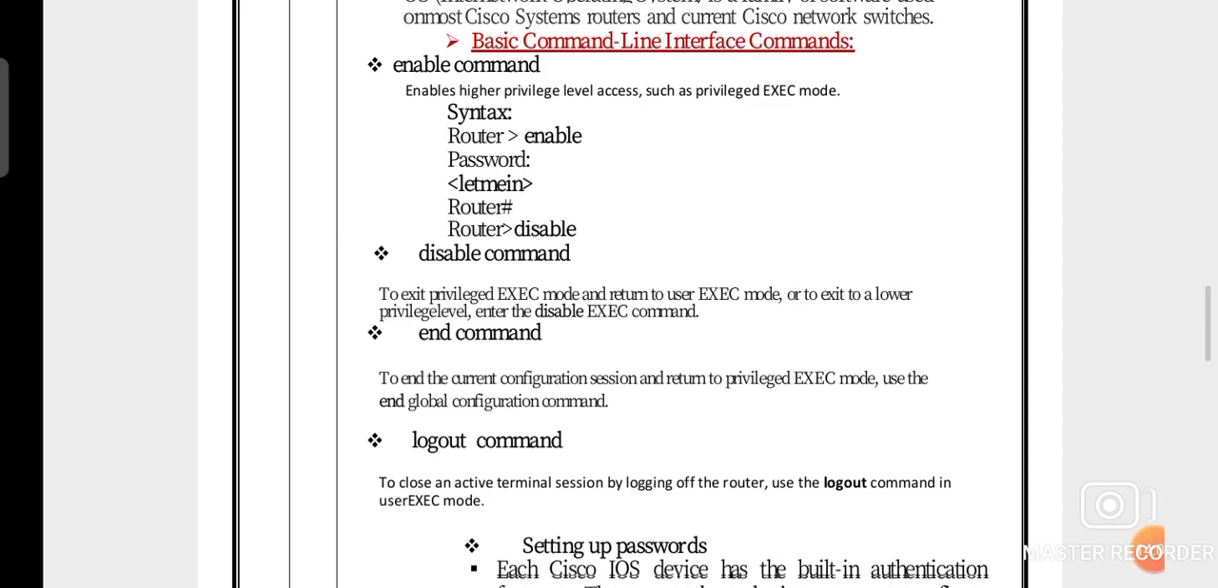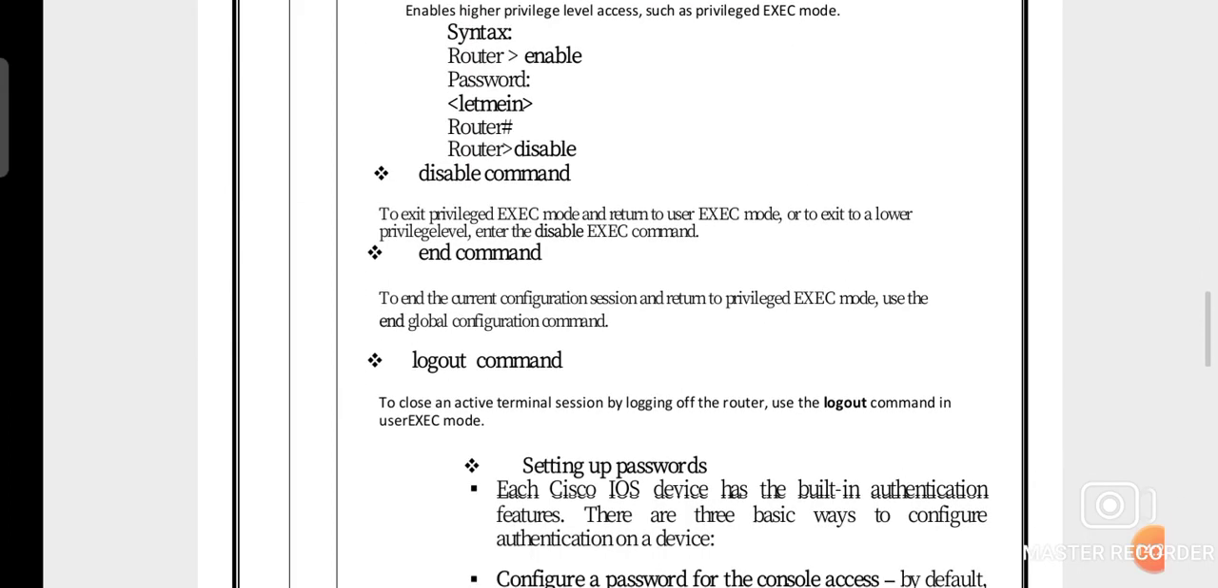So to exit privilege EXEC mode and return to user EXEC mode, then exit to our lower privilege level and then enter the disable command. Okay, EXEC is nothing but our execute command. Then the end command. The end command is used to end the current configuration session and return to our first session, that is known as privilege execute mode, and use the end global configuration command.